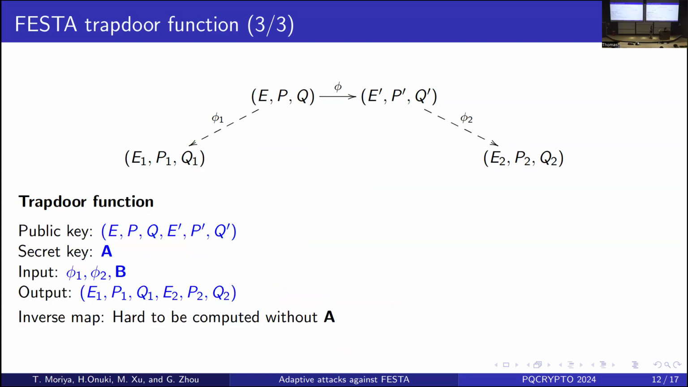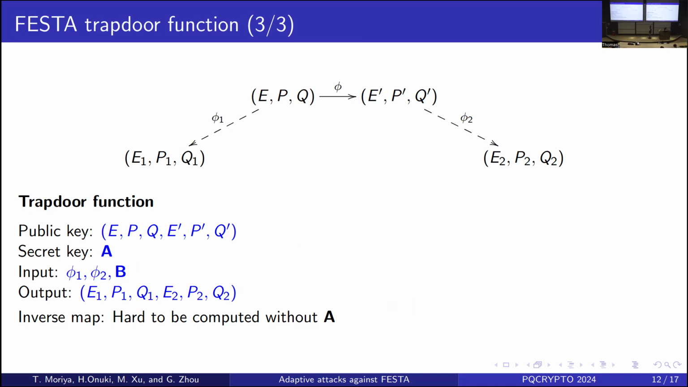By using this, we can construct a trapdoor function. The public key of the function is E, P, Q and E', P', Q'. The secret key is A, and the input is phi_1, phi_2, B. The output is E1, P1, Q1, E2, P2, Q2. It's hard to compute the inverse map if you don't know the secret key A. This is the construction of the FESTA trapdoor function.